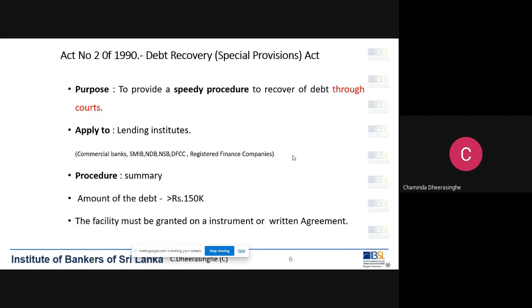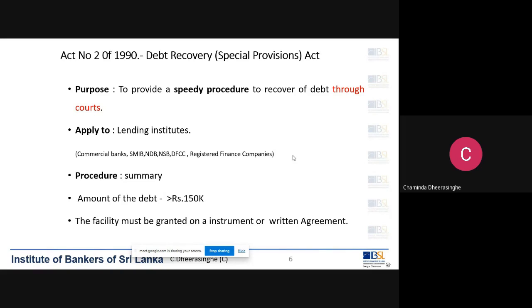As I told you last week, debt recovery plays a big role in the banking business. We can't survive in the banking business unless we have a good debt recovery mechanism. So what is the purpose of this act?